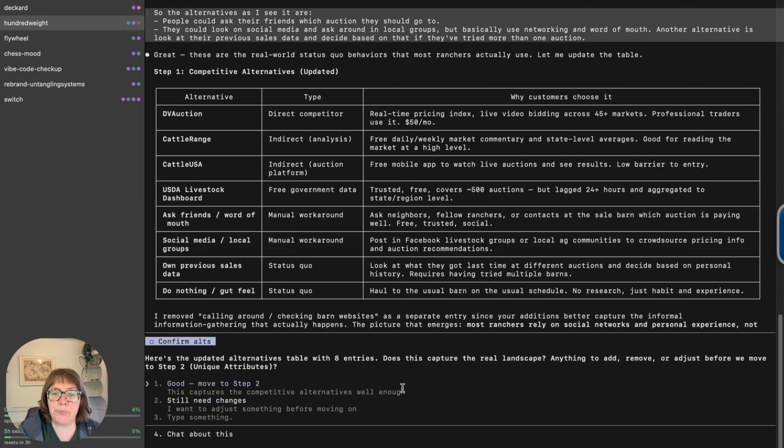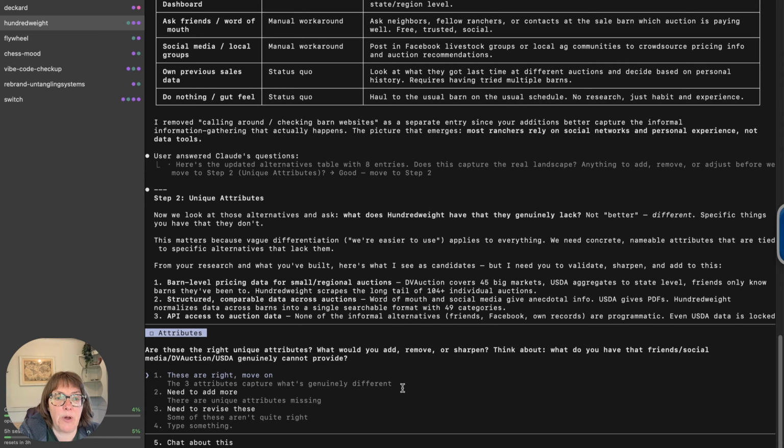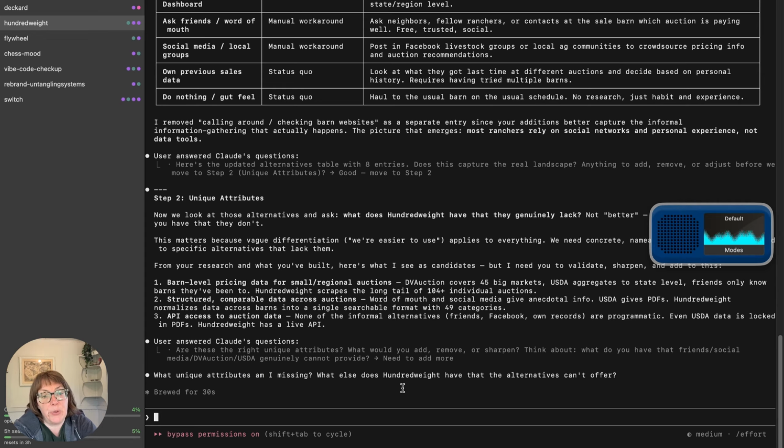So based on my research, what's unique? Barn level information including small auctions, looking across the auctions in a structured way, and API access to data. I'm going to add models for goat sales based on holidays. When is best to sell based on historical data. There's also a haul calculator, which helps you determine, including the price of gas and distance and number of animals, is it worth going further? There's also alerting and historical data from both the large and the small auctions.